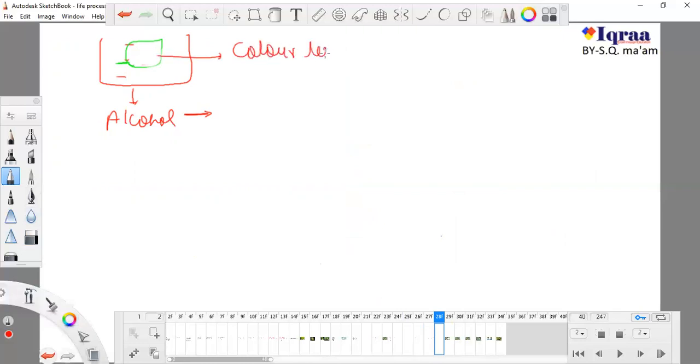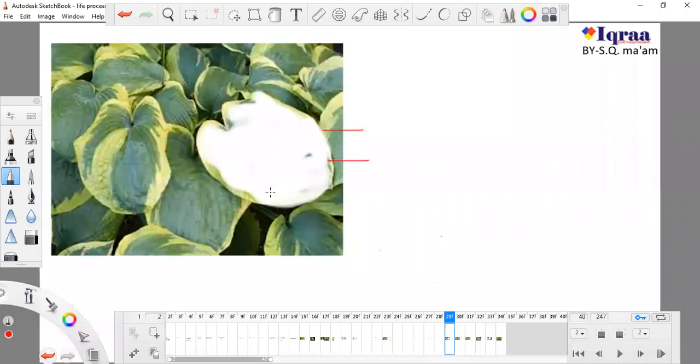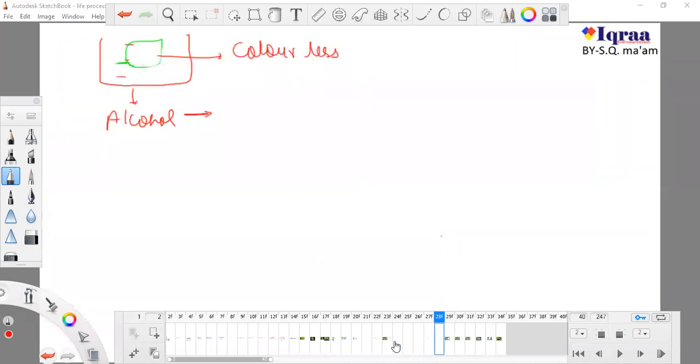So what is the purpose? Only the chlorophyll part will lose its color, and all of them will look the same in color. You cannot see the difference in color. It will be very difficult for you to distinguish which part is which. So it will become colorless and the same. You cannot find out that this was the yellow part before and this was the green part before.